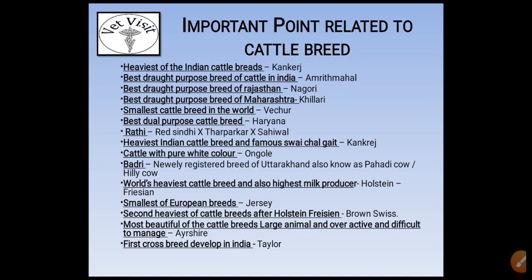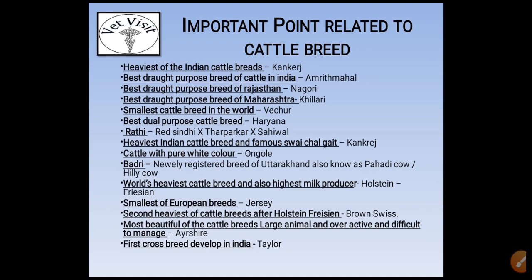Smallest cattle breed in the world is Vechur. Best dual purpose cattle breed is Haryana. Rathi is a cross of Red Sindhi, Tharparkar and Sahiwal. The heaviest Indian cattle breed, famous for Sawai Chal gait, is Kankrej. Cattle with pure white color: Ongole, Badri. Badri is a newly registered breed of Uttarakhand, also known as Pahadi cow or hilly cow.